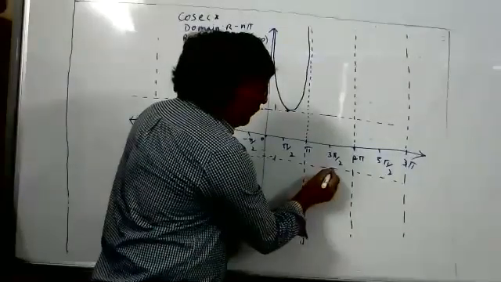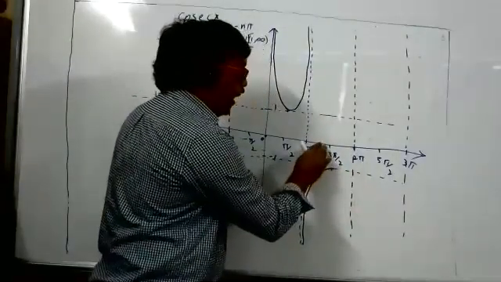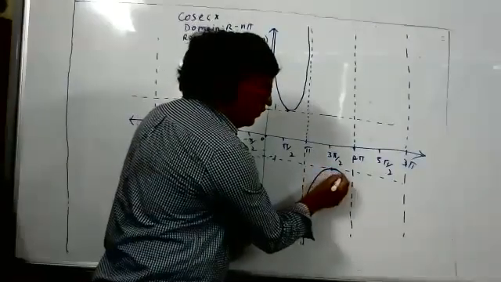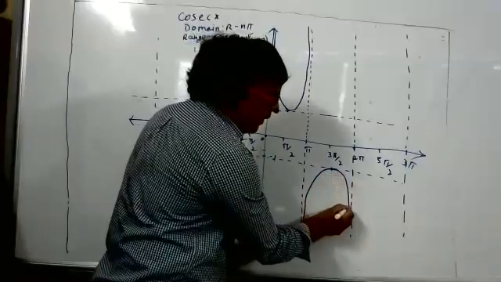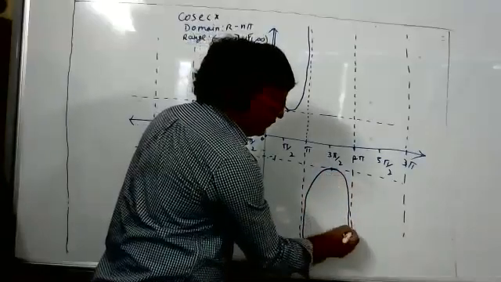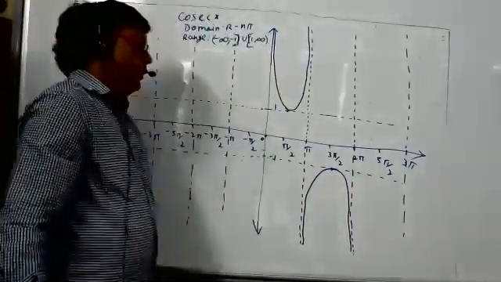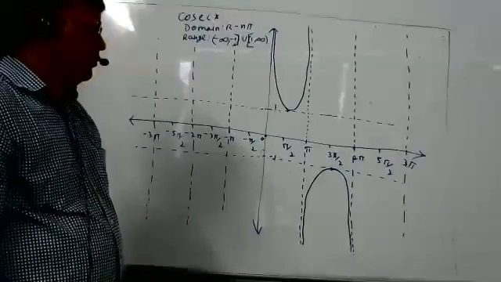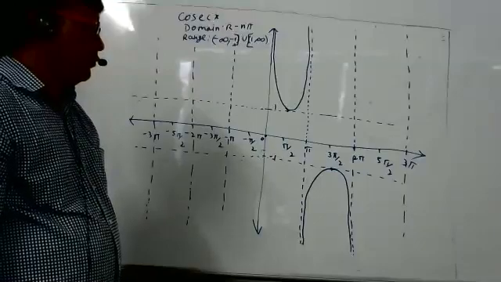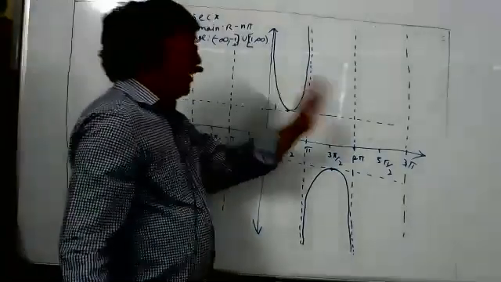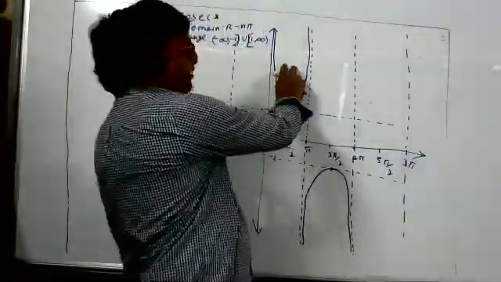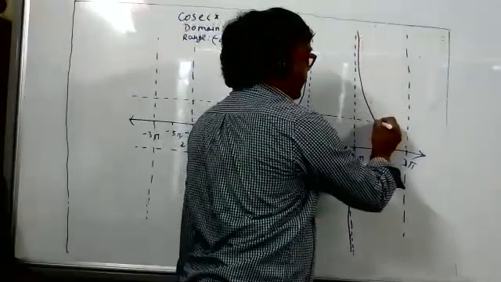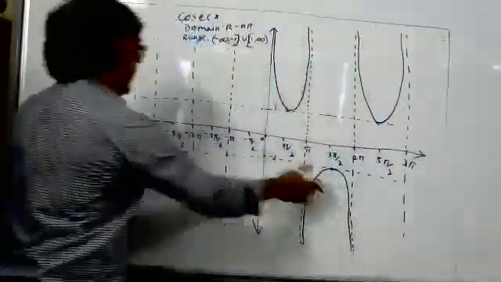Again, from 3 pi by 2 to 2 pi, the graph will change from minus 1 to minus infinity. This way. And these branches will change again here; from 2 pi to 3 pi, the first branch will repeat. You can go through the tabular column, or you can understand this way. And here also this branch will repeat.